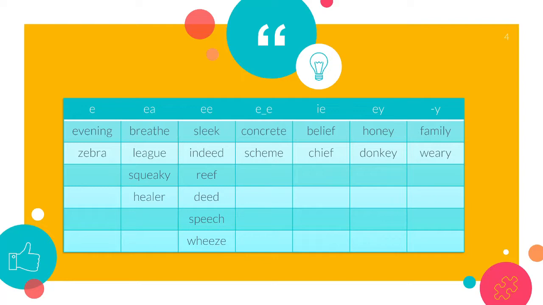Sometimes it makes the long E sound, as in family, or weary. It depends on the way we pronounce it. In American English, we say weary, so it has the long E sound at the end of the word.